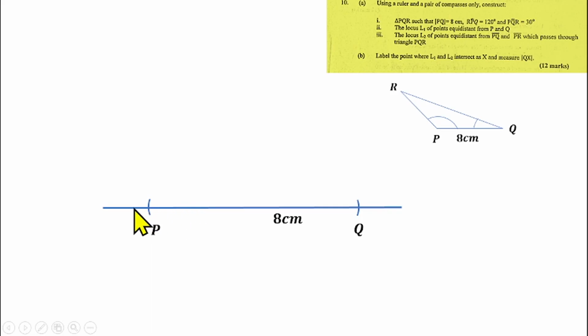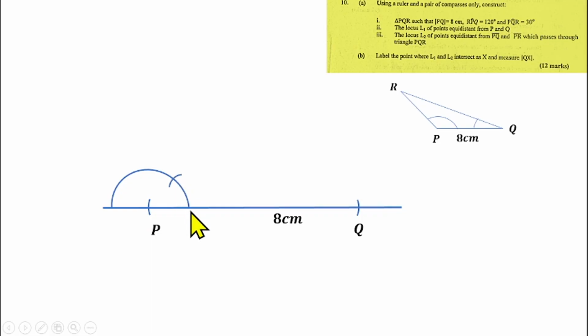After putting your pin here, then draw a semicircle. So if I draw a semicircle, I'm going to be having something like this. So I will put my pin here and I will draw a semicircle like this. After drawing the semicircle, don't close the radius of the compass. Leave it the way it was. Then put your pin where the semicircle meets the line and make an arc here. The first arc I make here, that's an angle 60 degrees.